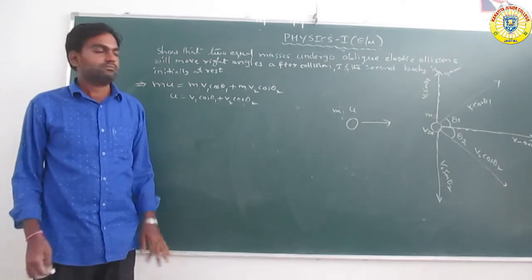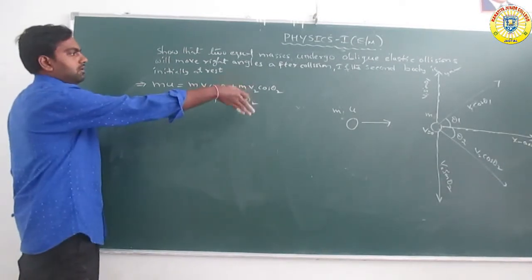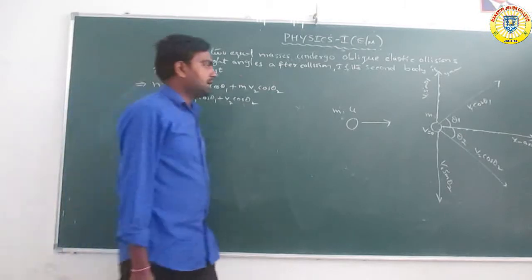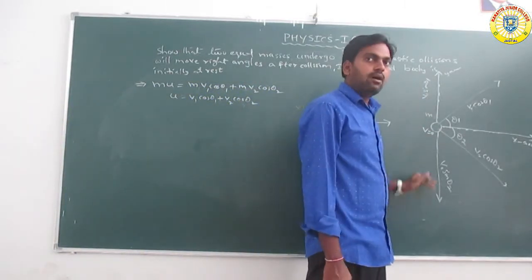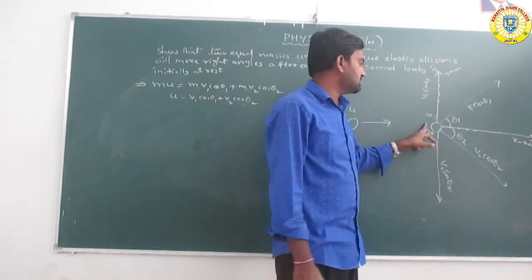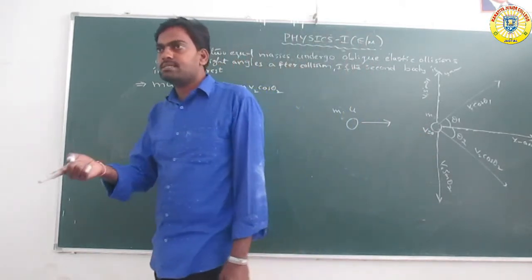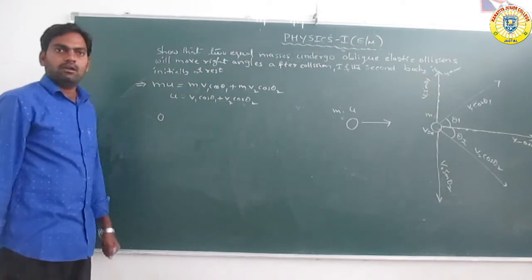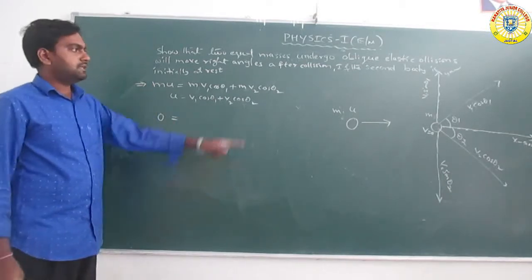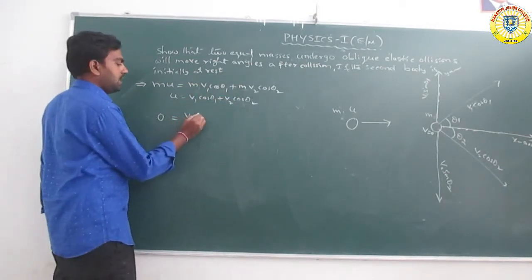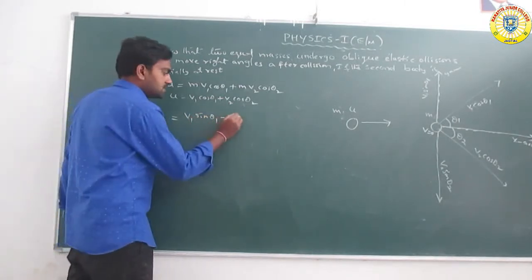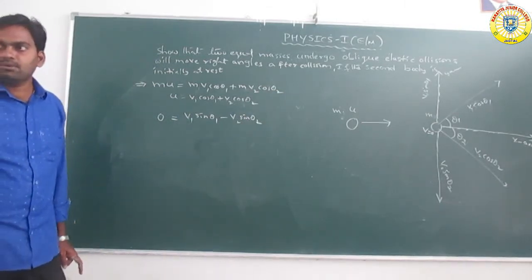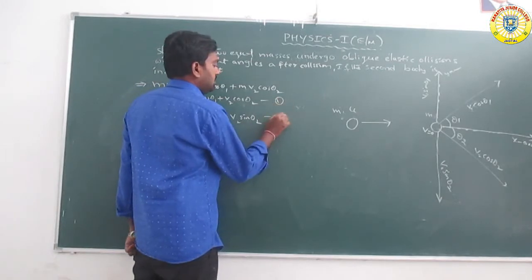Now the momentum conservation is applicable similarly along the y axis. Along the y axis, the body is initially at rest, and mass into velocity is 0, so the initial momentum is 0. That is equal to the momentum after, which is v1 sin theta 1 minus v2 sin theta 2. These are opposite. So we have equation 1 and equation 2.